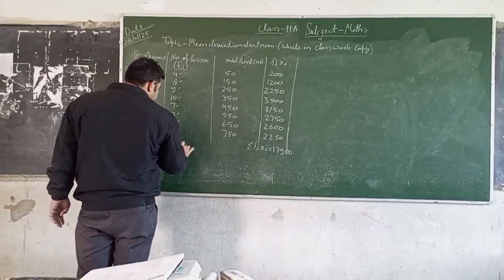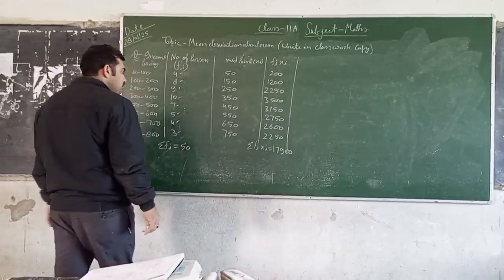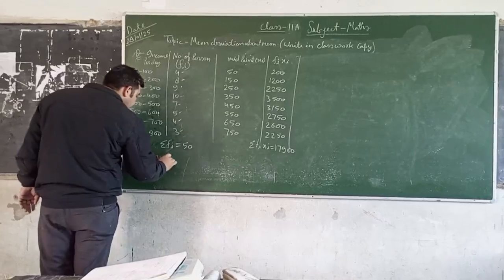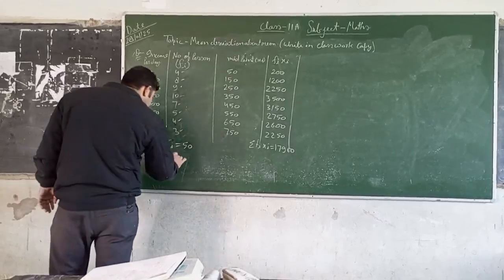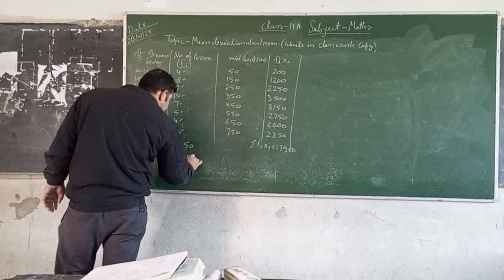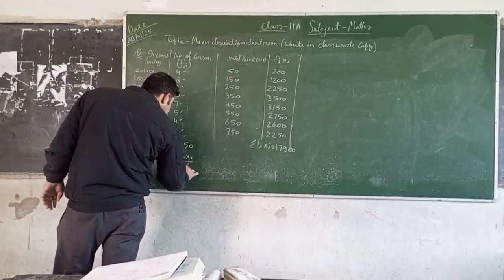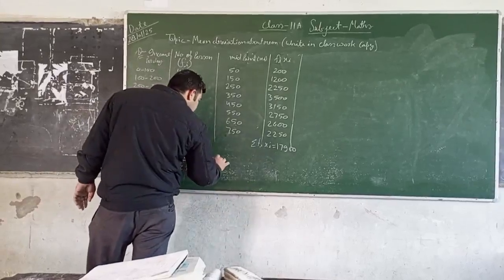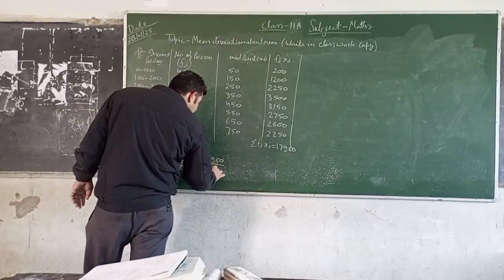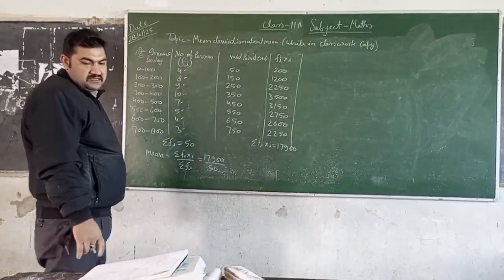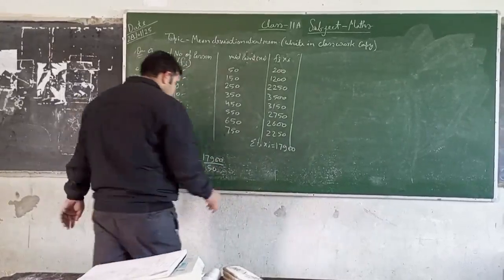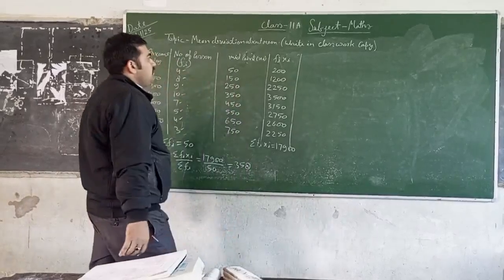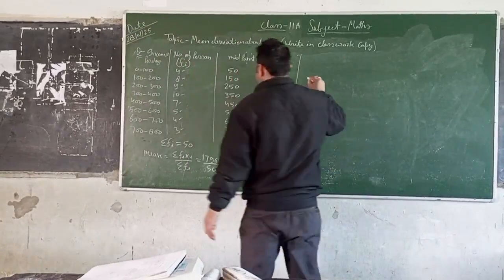Total is 50. Mean of the data is summation fi xi upon summation fi, that is 17,900 upon 50, and the calculation of these gives mean 358.